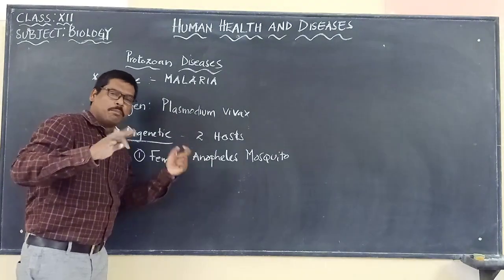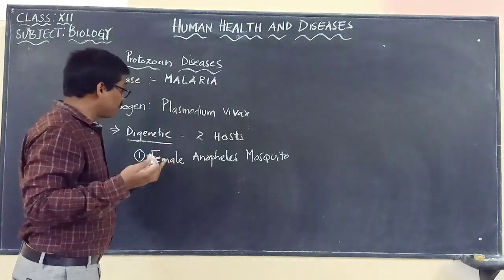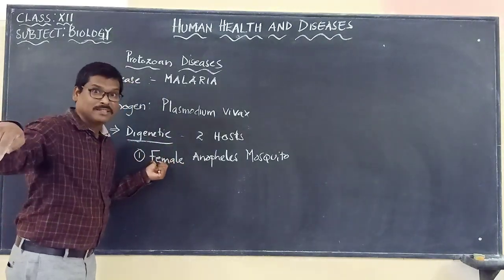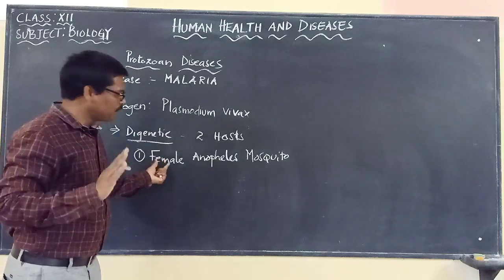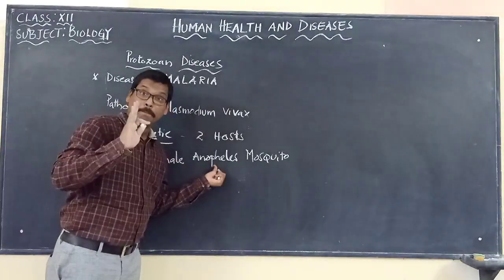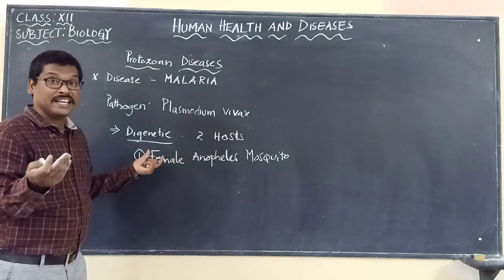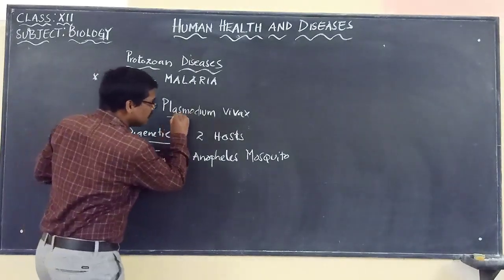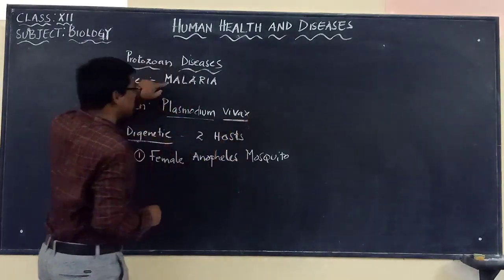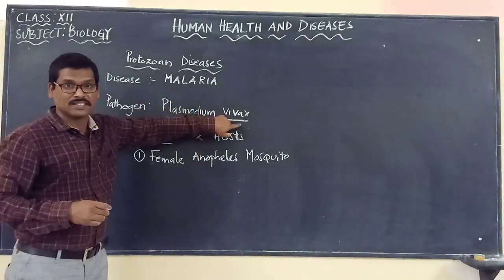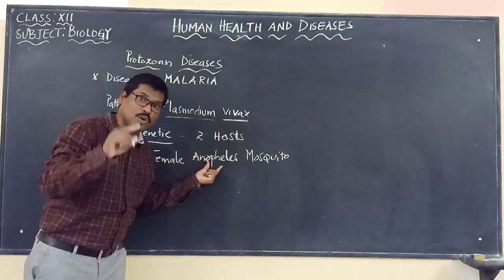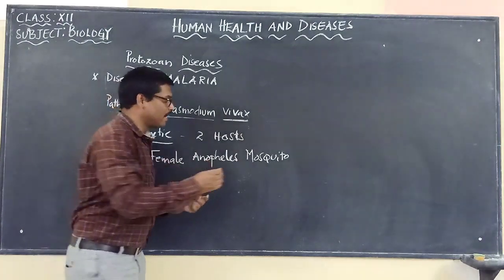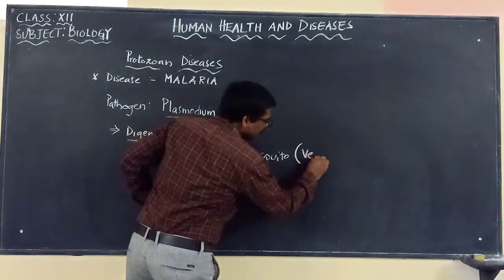And please remember, most of us get confused, saying that the female Anopheles mosquito causes malaria. No, it is not causing malaria. It is carrying the pathogen which causes malaria. The organism which causes malaria is Plasmodium vivax. The female Anopheles mosquito is only a carrier, or otherwise we call it the vector.